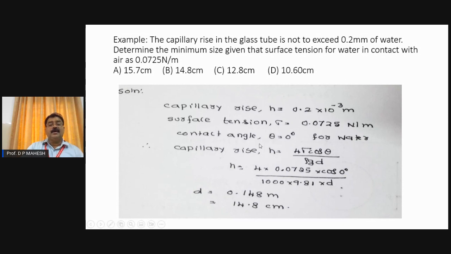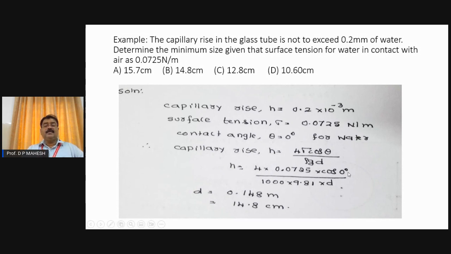Theta is not given. As I said, unless otherwise specified, the value of theta is to be taken as 0 degree for water. In this formula, h equals 4 sigma cos theta by rho g d, that h is called capillarity. The h value is given as 0.2 into 10 power minus 3, since it is in mm and has to be converted to meter, and 4 into sigma. Sigma is also given. It is always in the unit Newton per meter. We have to substitute all the values in SI units.